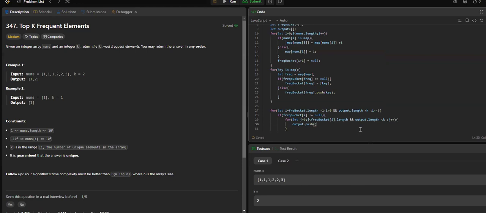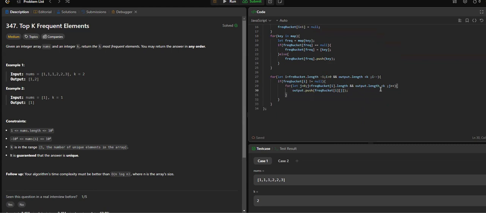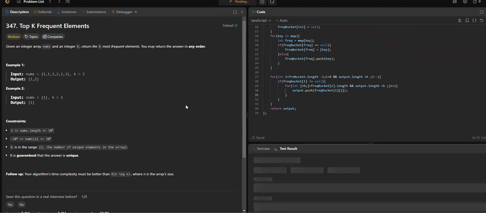Then what we need to do in our output array is just push the value, right? That is frequency bucket of i, comma jth location. So i, comma j. That should be it. And once we are done with this, just return this output array. Well, that's it. Let's try to run this.